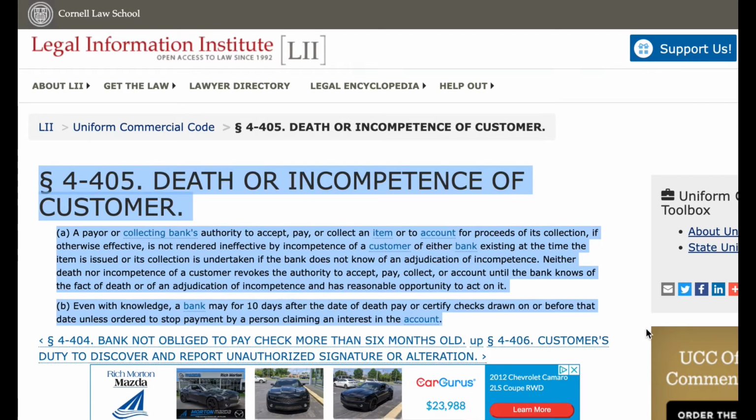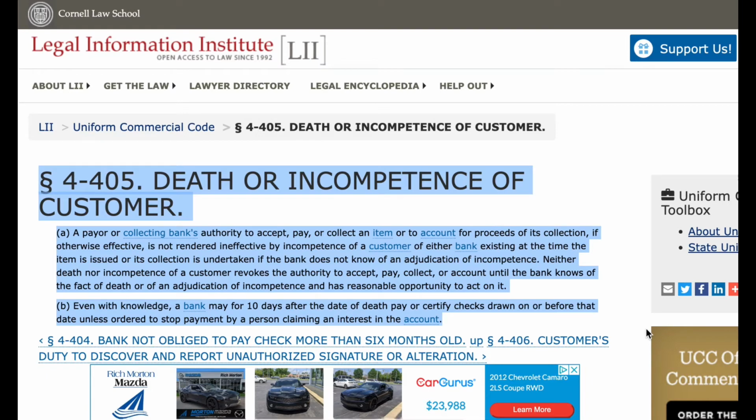Paragraph 405. Death or incompetence of customer. A. A payer or collecting bank's authority to accept, pay, or collect an item or to account for proceeds of its collection, if otherwise effective, is not rendered ineffective by incompetence of a customer of either bank existing at the time the item is issued or its collection is undertaken if the bank does not know of an adjudication of incompetence.